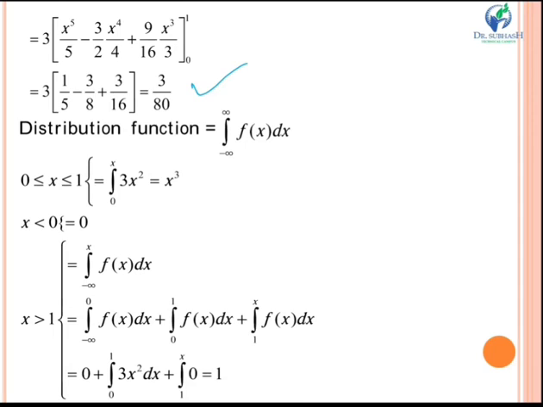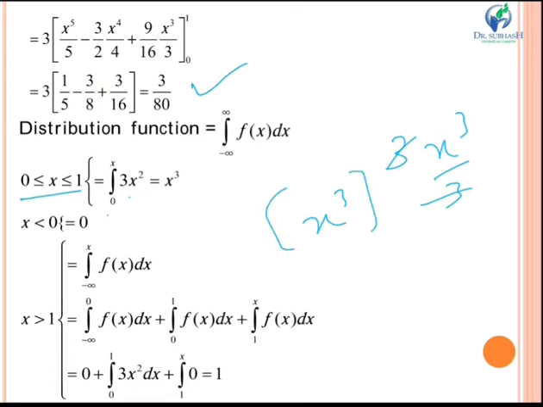Now next, you have to find the distribution function. So distribution function is given by minus infinity to x of fx dx. See, if the value of x is between 0 and 1, then your distribution function will be integral 0 to x of 3x square. Now you will integrate this. This will become 3x cube by 3. 3 will get cancelled. You will just get x cube.